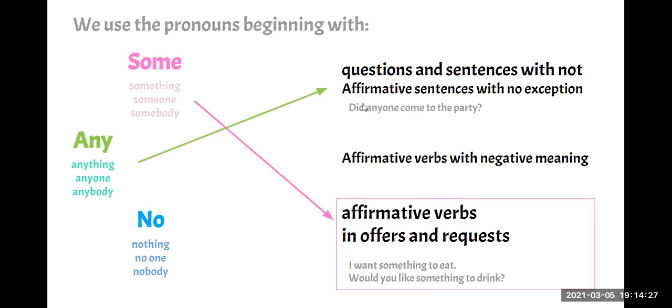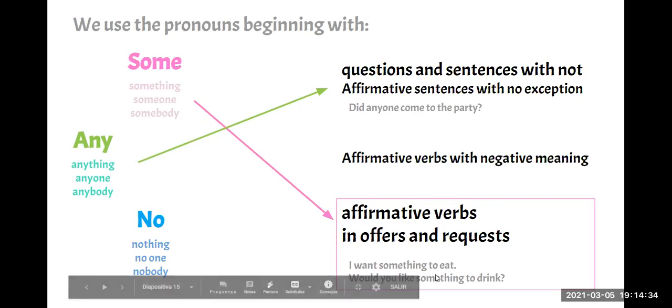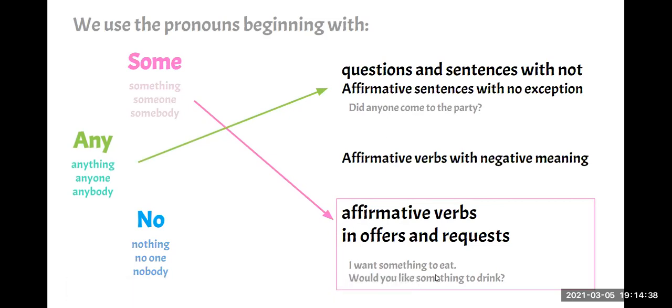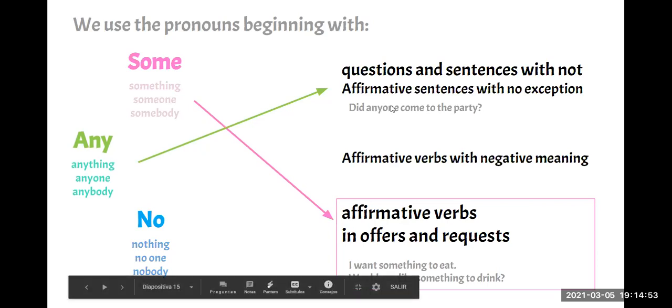As you can see, the first one is a question. So when we have a question, we use any. We only use some in questions when we are offering something or when we are requesting something. Solo utilizamos some en una pregunta cuando vamos a ofrecer algo o cuando vamos a pedir algo. So in the rest of the questions, we use any.